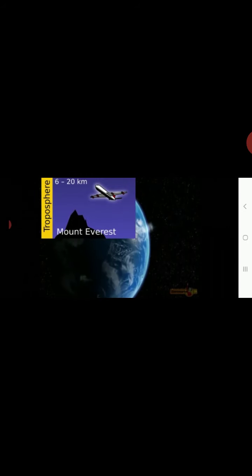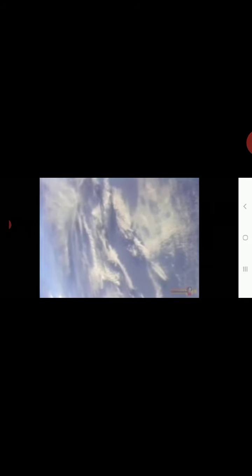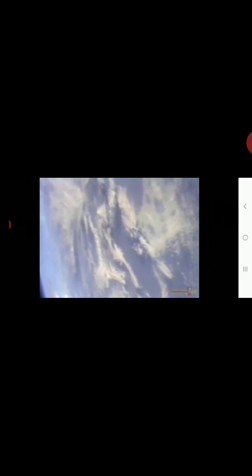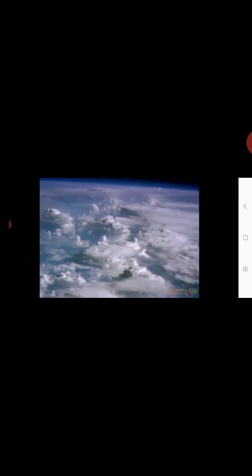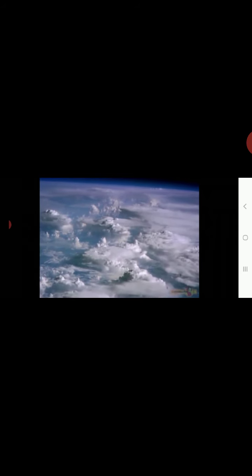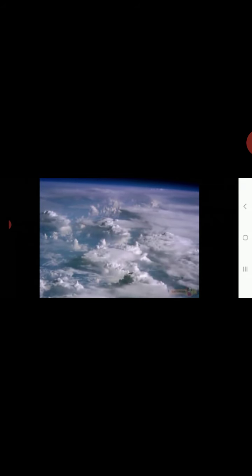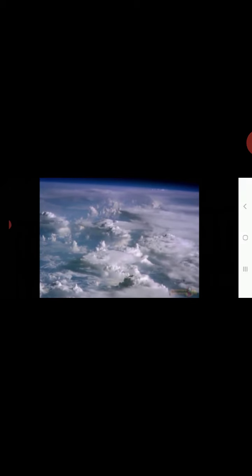In fact, approximately 80% of the total mass of the atmosphere is concentrated in the troposphere. It is extremely thin, but affects our daily life. It contains the air we breathe. Due to global warming, the temperature of this atmospheric layer is increasing, and is one of the reasons that we are experiencing extreme weather conditions. So, to keep this vital air intact for our survival, it is necessary to maintain a balance.